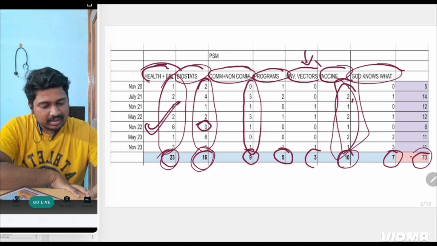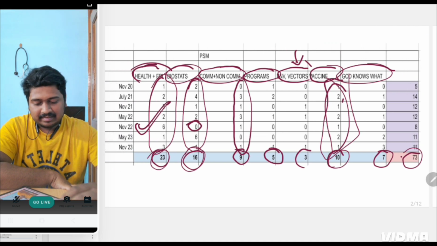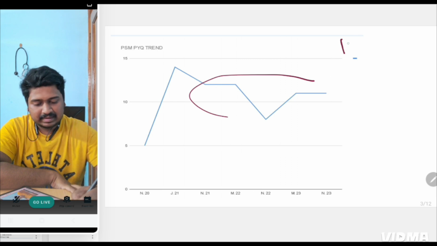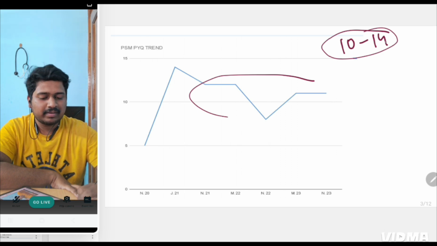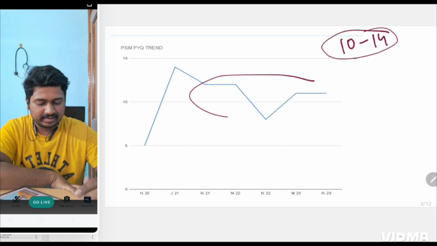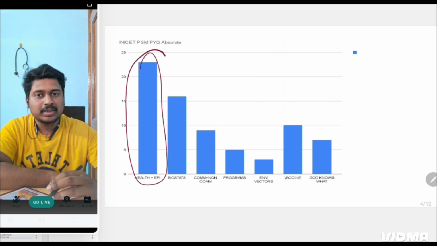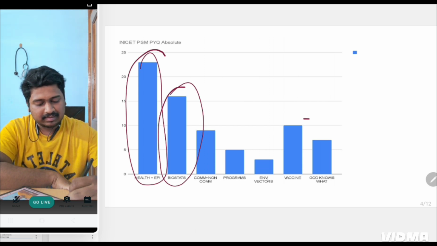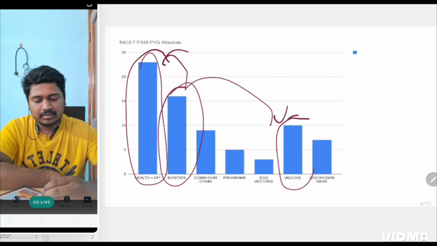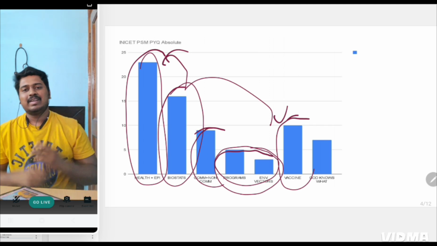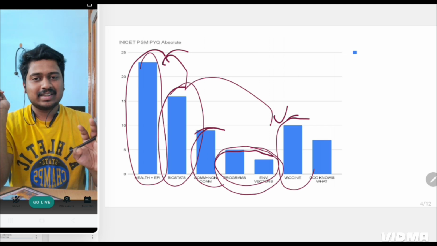Okay. So we'll go to the trend of INI-CET questions. PSM has been consistent at around 10 to 14 questions, so this year also you can expect around 12 questions in the INI-CET. So what is the subject-wise analysis? See how health and epidemiology stands first, then comes biostatistics, then comes vaccines. These 3 topics hold the maximum number of questions. And all these programs, environment, vectors, which carry the bulk of PSM, are just a wastage. There is no weightage in it.